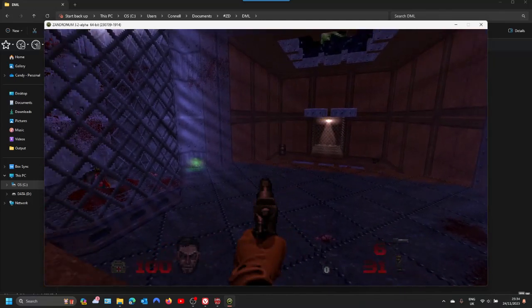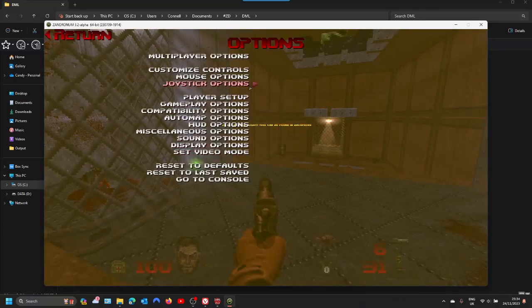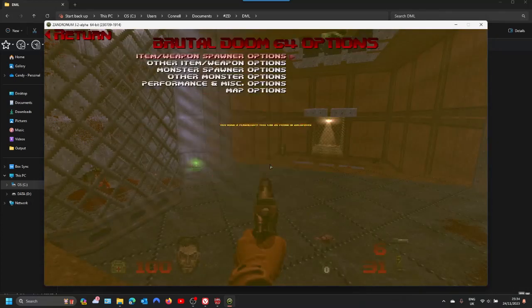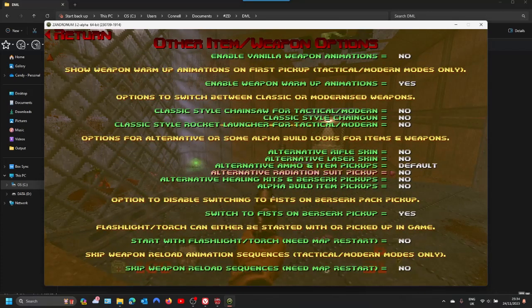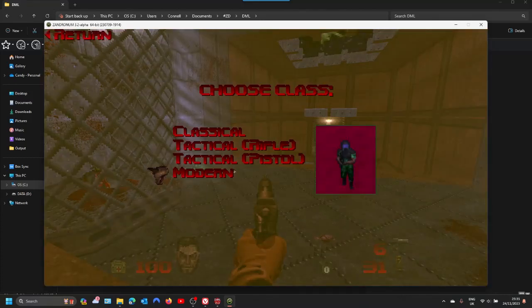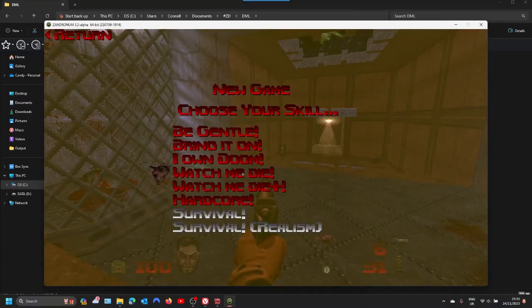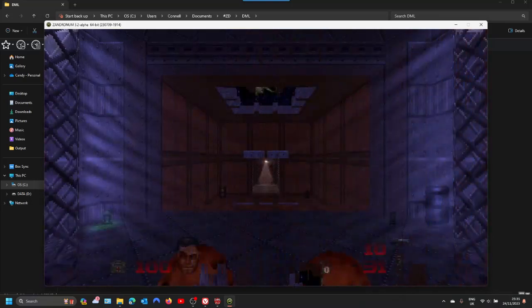If you do want to start with the flashlight, you'll get that message, but there is an option where you can start with it instead. That's in items, you just go down to the bottom, start with flashlights. So when you start a new game, you'll have it with you.